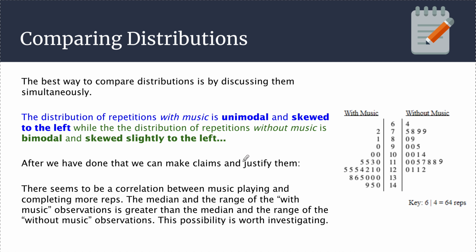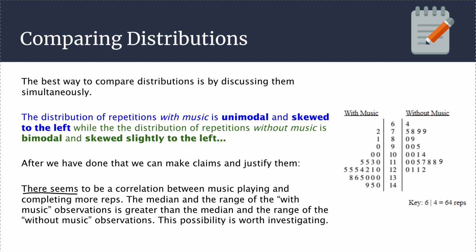After we've done that, we can actually make some claims and justify them. Like we have some caveats I'll get to. So for example, I could say there seems to be a correlation between music playing and completing more reps. That's my claim. My justification is the median and range of the with music observations is greater than the median and the range of the without music observations.